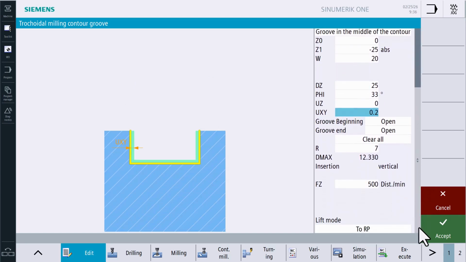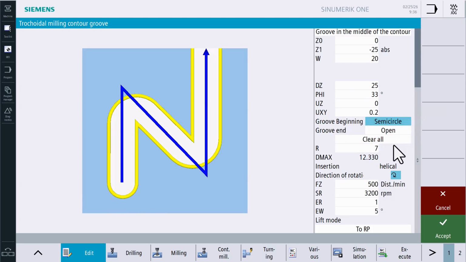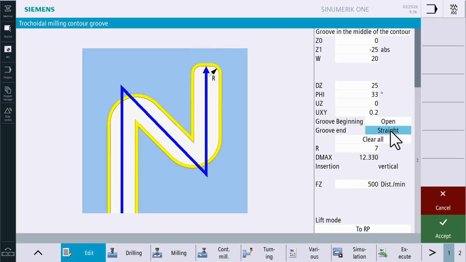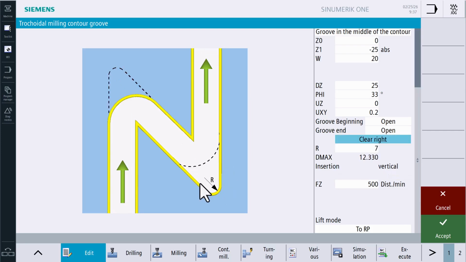In the next 2 fields, the system offers a choice of how the slot is to be started and how it is to be finished. 3 options: open, closed off straight, or closed off with a semicircle. A really interesting function. This is what makes the whole thing properly complete. After that, you can specify whether and how the corner radii should be machined. Of course, you can choose what radius size to apply to the corners.